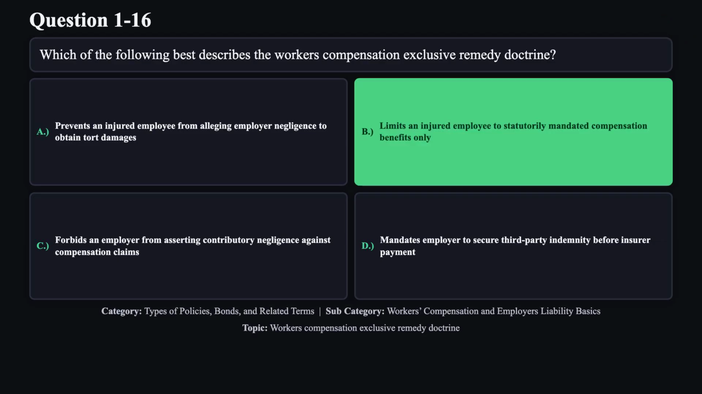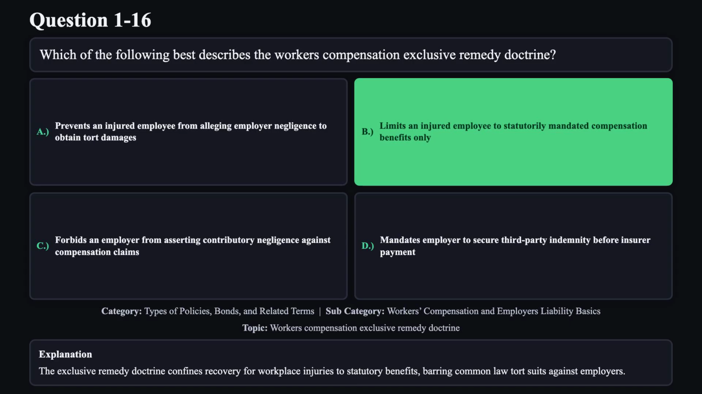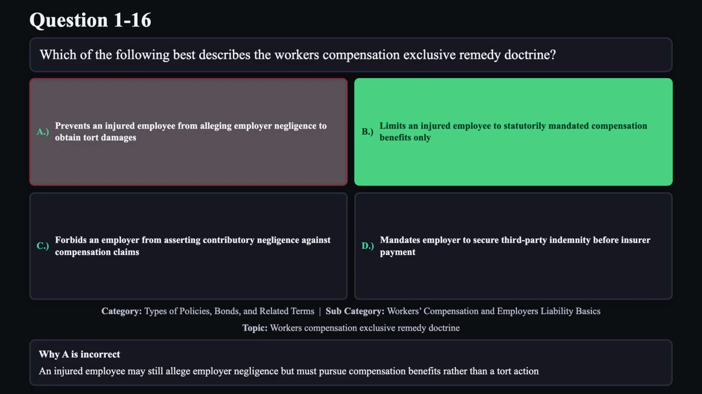The correct answer is B. The exclusive remedy doctrine confines recovery for workplace injuries to statutory benefits, barring common law tort suits against employers. Reason A is not correct. An injured employee may still allege employer negligence but must pursue compensation benefits rather than a tort action.